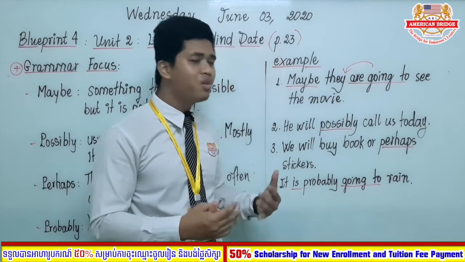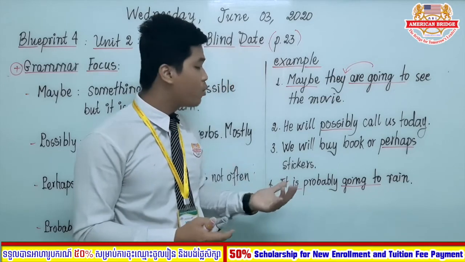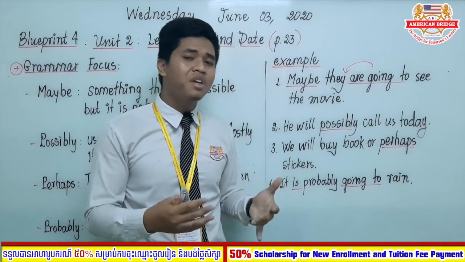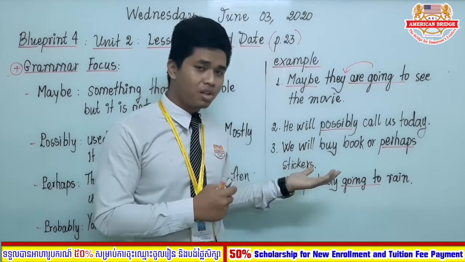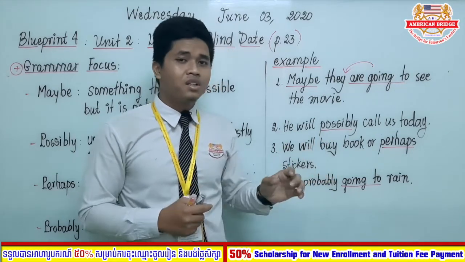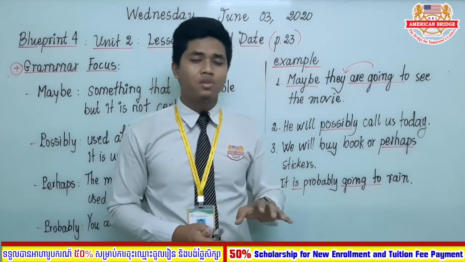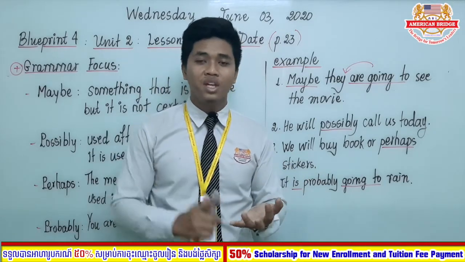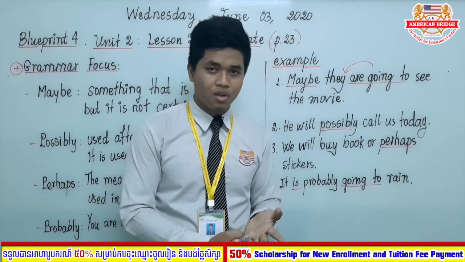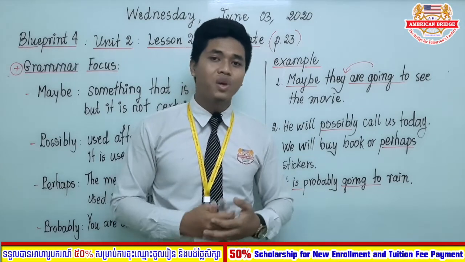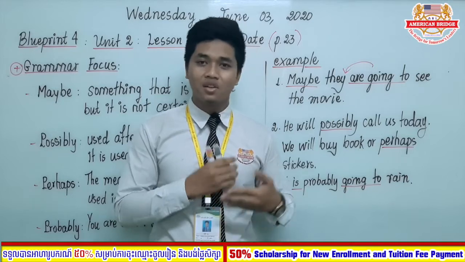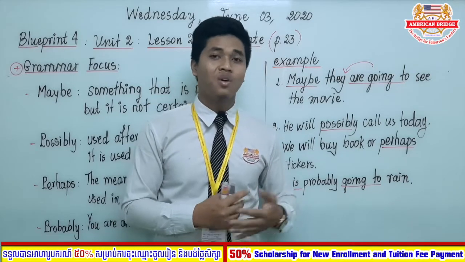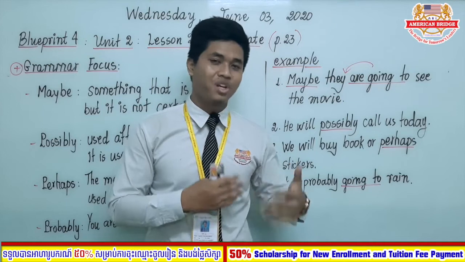But if you are not sure, you can say we are possibly living in space, which means you are not quite sure. So to predict the future, you can use will and be going to, but now you know you can use adverbs of certainty to express the degree of how sure you are about your predictions.